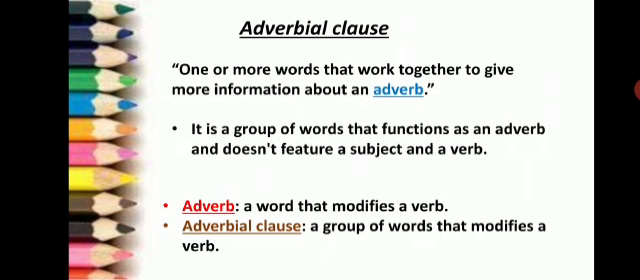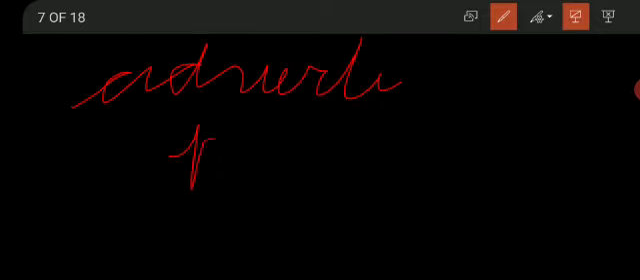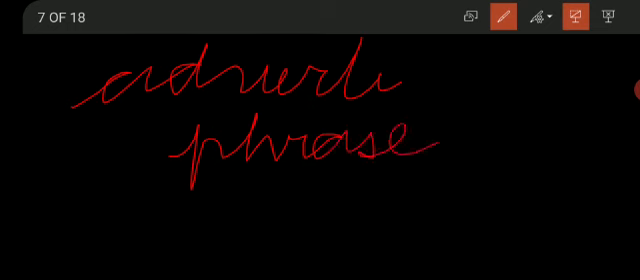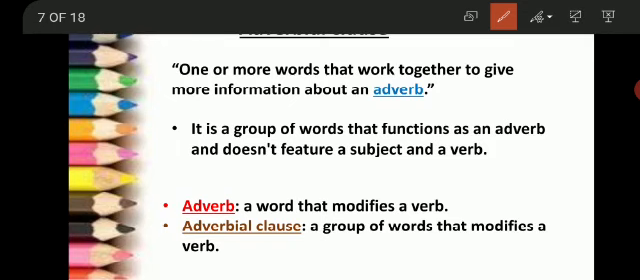Now what is an adverbial clause or what is an adverb phrase? Adverbial clause is also known as adverb phrase. So what is an adverb phrase? It is a group of words that functions as an adverb but doesn't feature a subject and verb agreement. So you may also say that adverb is a single word that modifies or qualifies a verb, but adverb clause or adverb phrase is a group of words that modifies a verb. Both of them can be used in a sentence having the same context or the same meaning.